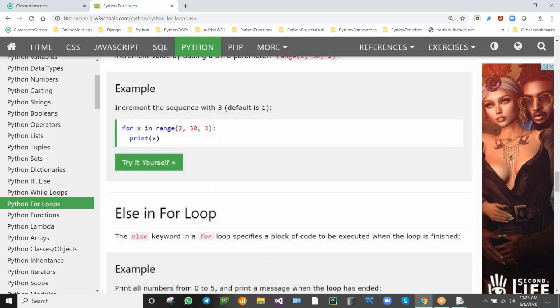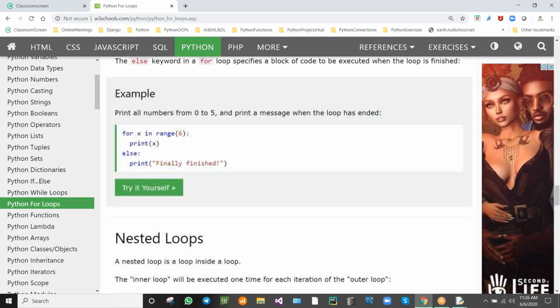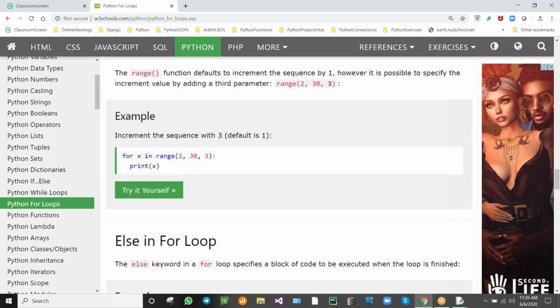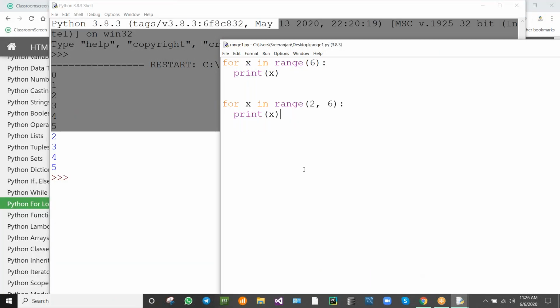Next example. See this example. Here in this example, we are having a starting point, an ending point, and the increment step.